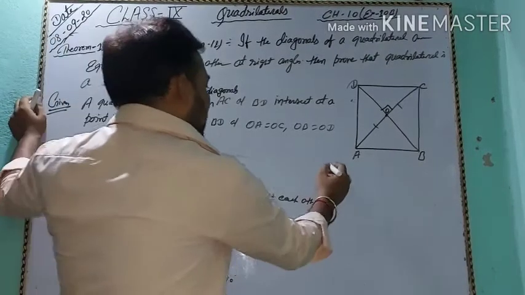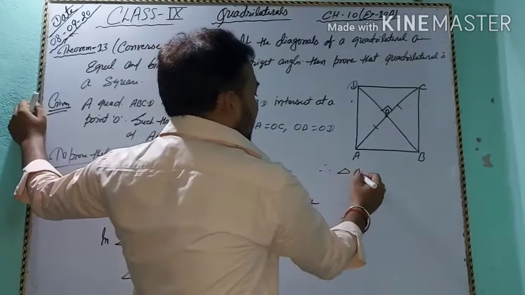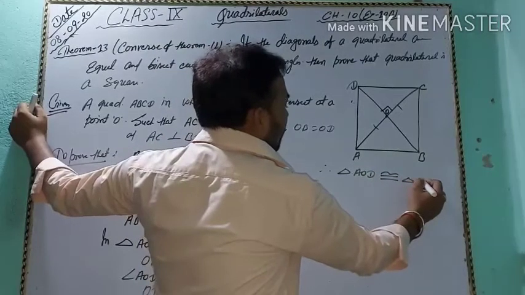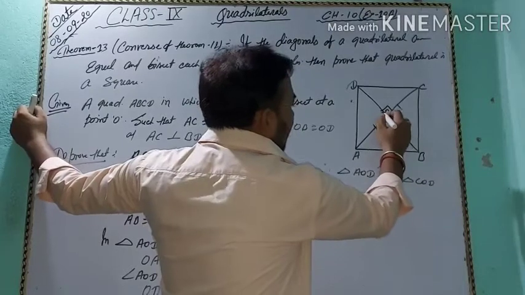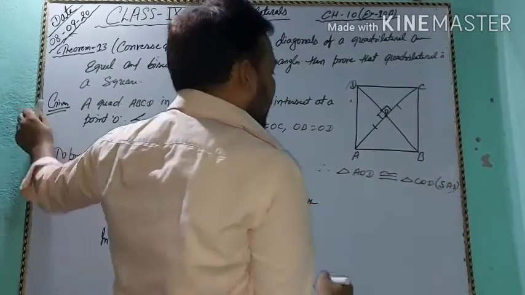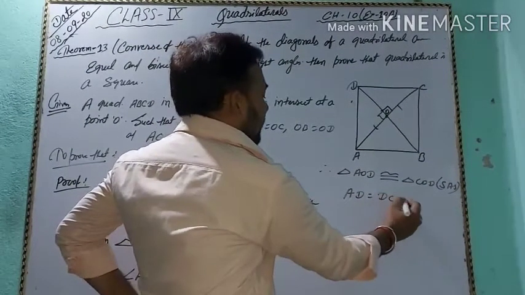So students, therefore triangle AOD is congruent to triangle COD by side angle side criteria. Okay, so we write AD equal to DC by CPCT.